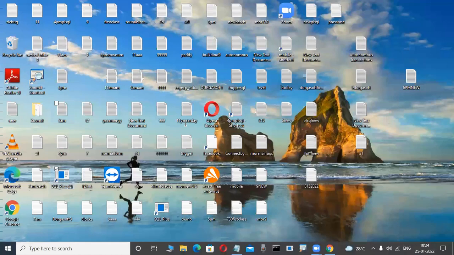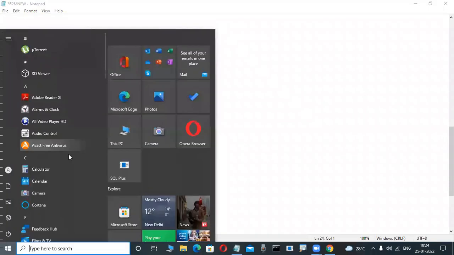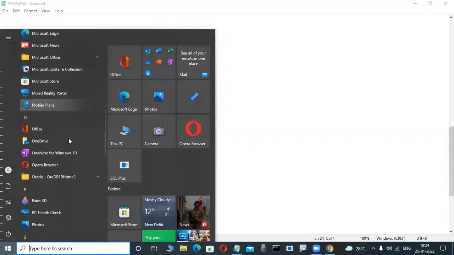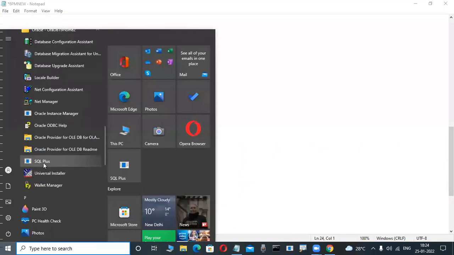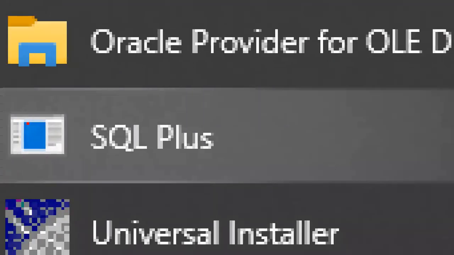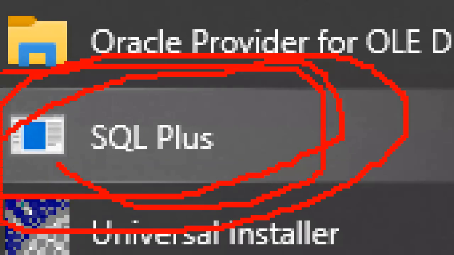But you are not required to install the SQL Plus tool. Whenever we are installing the Oracle software, automatically, observe here, this is the Oracle software I'm installing, and in this automatically the SQL Plus tool is available. So that is a default tool, not required to load or install separately.